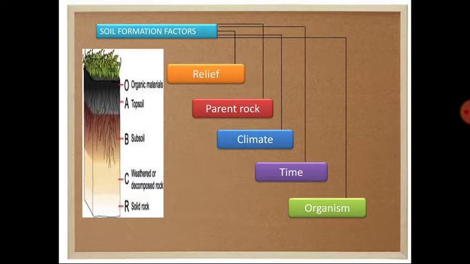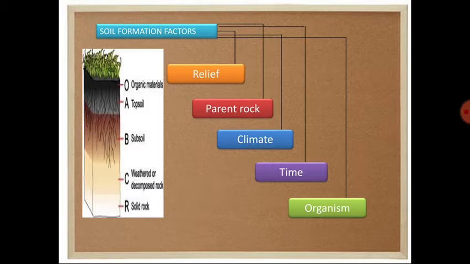The different layers are layer O, that is the topmost layer of the earth, and next one is the layer A, third one is the layer B or B horizon, fourth one is the C horizon or the layer C, and the last one here it is written, that is R, or you can say it as a D, that means the D horizon.